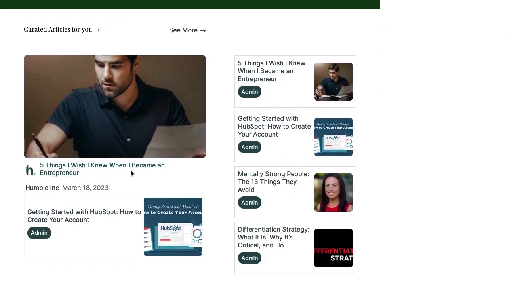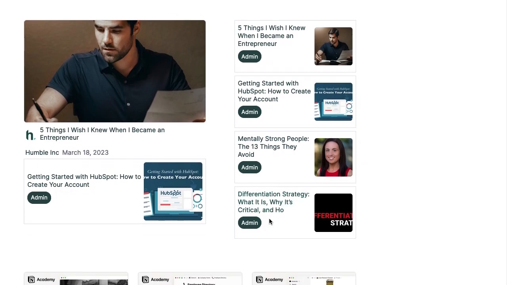We have 2 kinds of articles and 2 types of videos for our platform. The articles are hosted articles that we have on our website, on the platform itself. And then we also have summary articles that are summarizing some of the most popular articles in entrepreneurship that are referenced by entrepreneurs. We felt like we needed to have both of those. In addition, we also had that same vision for videos. So we've got YouTube videos that we reference consistently from creators that we like around entrepreneurship, but we also host our own videos that we create exclusively for the platform.